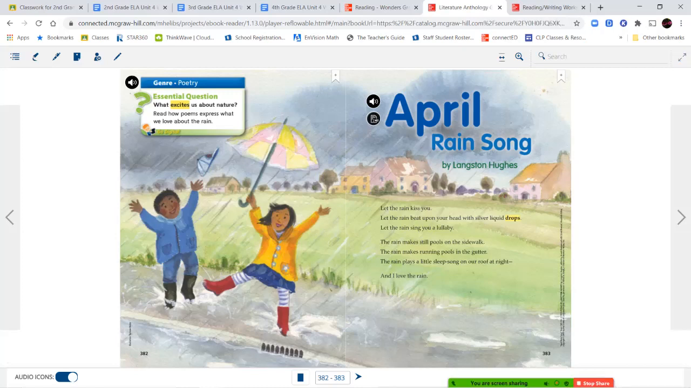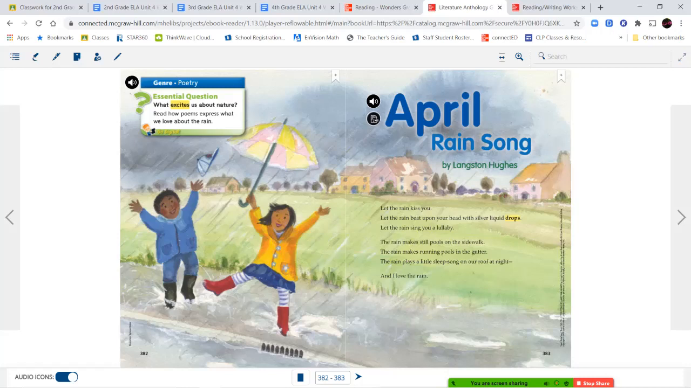Okay, so one of the things I want you to pay attention to is the repetition that you're seeing in this poem. So repetition, remember, is when we're repeating words or phrases over and over again. So in the first stanza over here, this first group, it says, let the rain kiss you, let the rain beat upon your head with silver liquid drops, let the rain sing you a lullaby. And you see there's a space under there. So that's separating these stanzas.